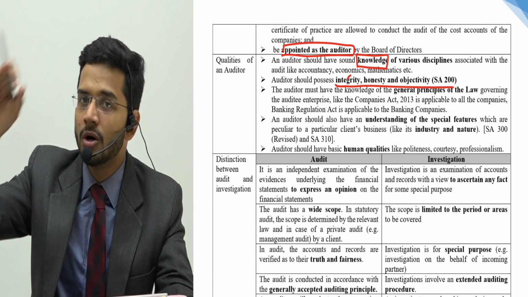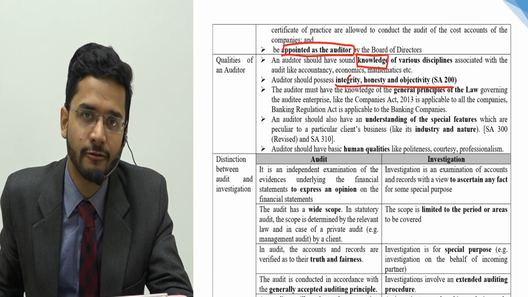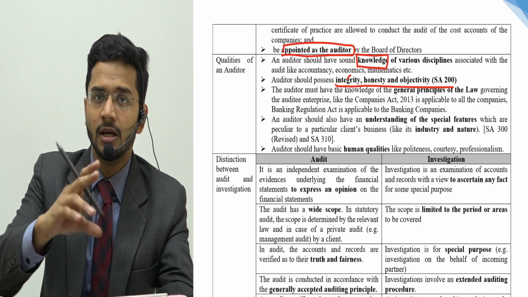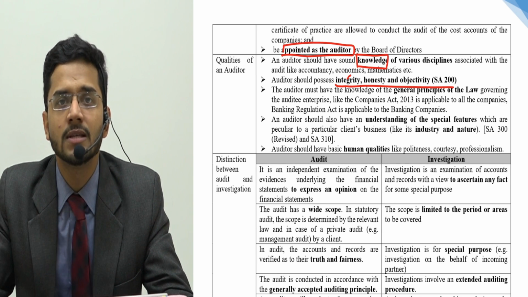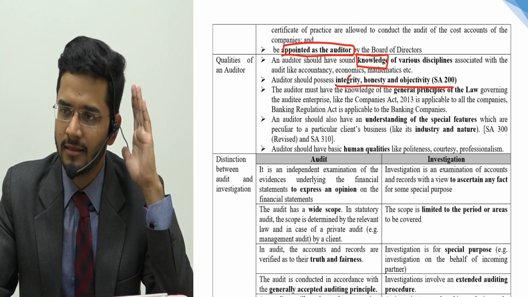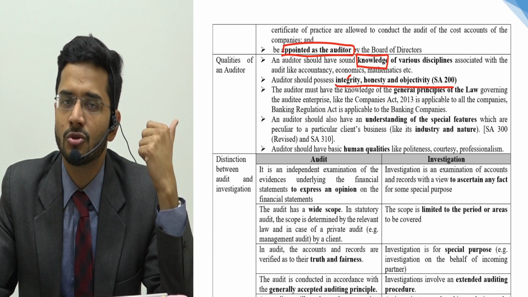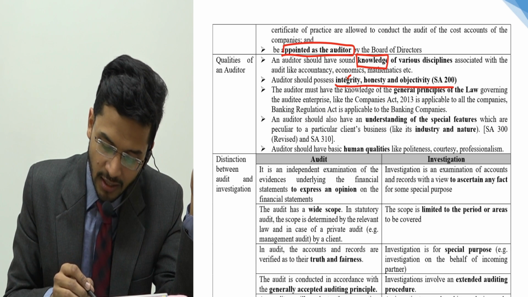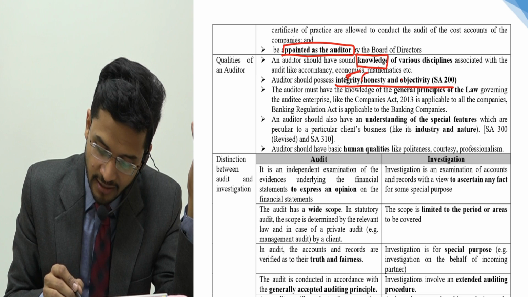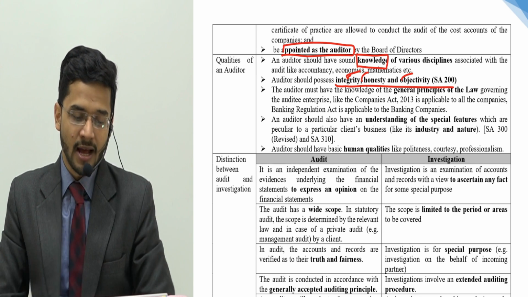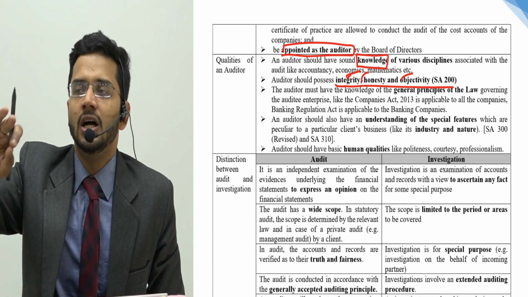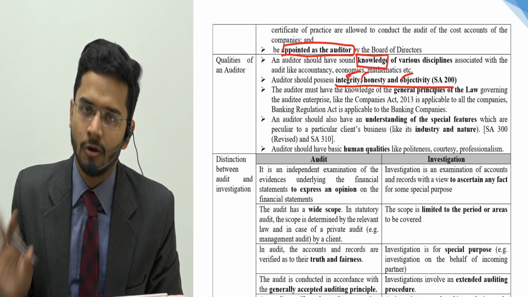He should not be mincing his words. Mincing words is the worst thing that an auditor can do to himself. He should be straightforward, point blank towards his goals. If anything is right, he should tell that it's right, and if anything is wrong, he should tell that it's wrong. So he should have integrity, honesty and objectivity. An auditor has to have these three aspects, apart from obviously the knowledge.